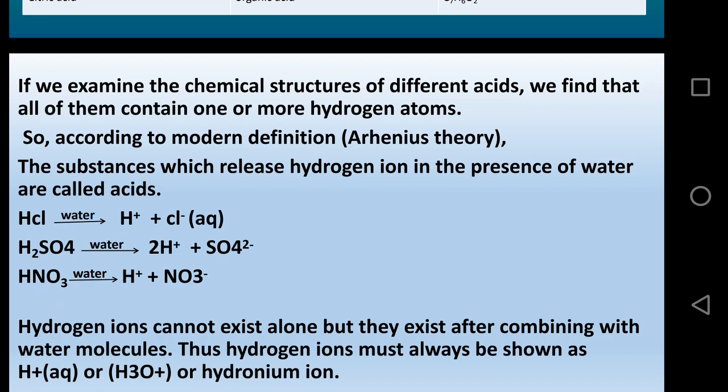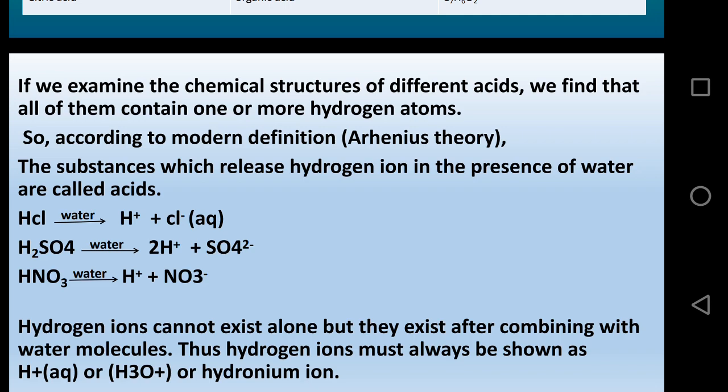If you dissolve HCl in water, it gives H plus ion and Cl minus ion. If you dissolve H2SO4, it produces 2H plus and SO4 2 minus. If you dissolve HNO3 in water, it gives H plus and NO3 minus.